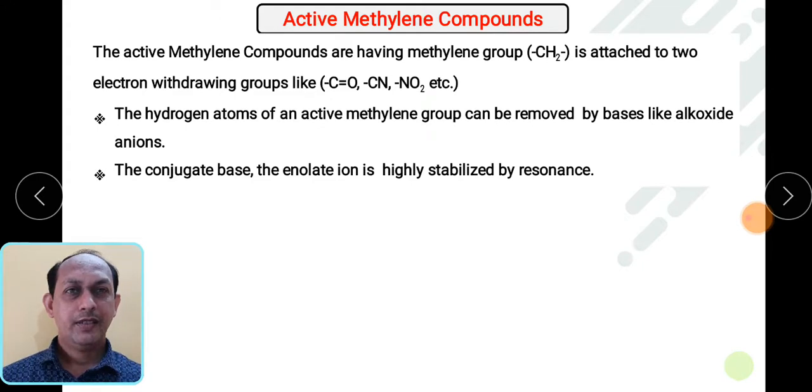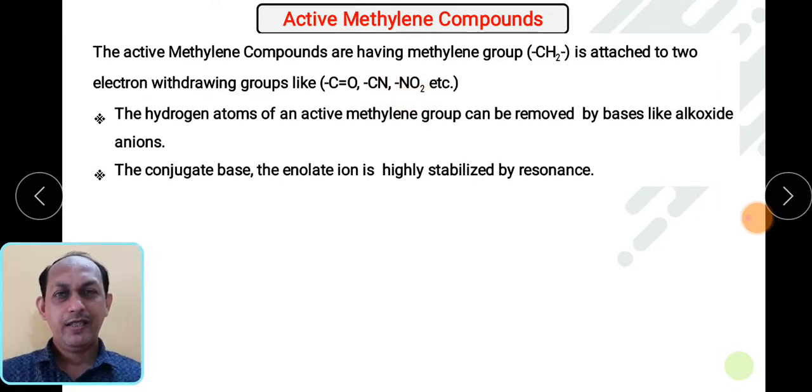As the name suggests, methylene compound. So basically the active methylene compounds have a methylene group. A methylene group is nothing but a CH2 group which is attached to two electron withdrawing groups. The groups may be either a carbonyl group, nitrile group, or nitro group, or any electron withdrawing group.